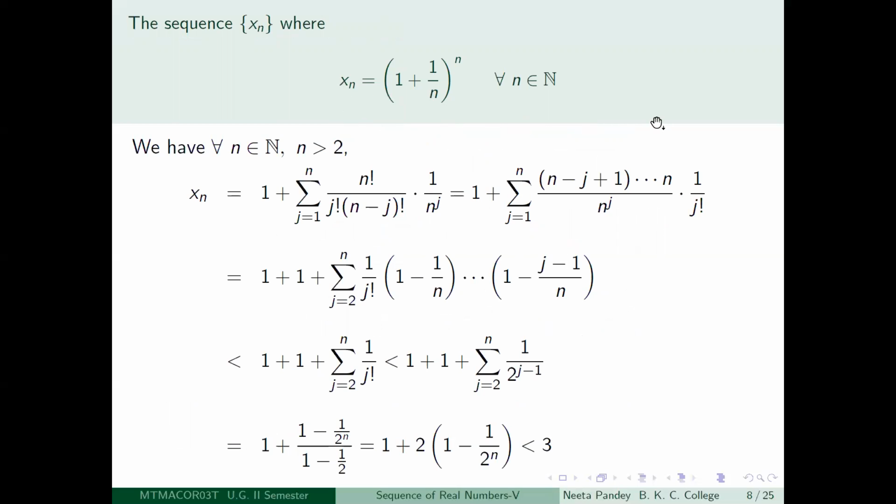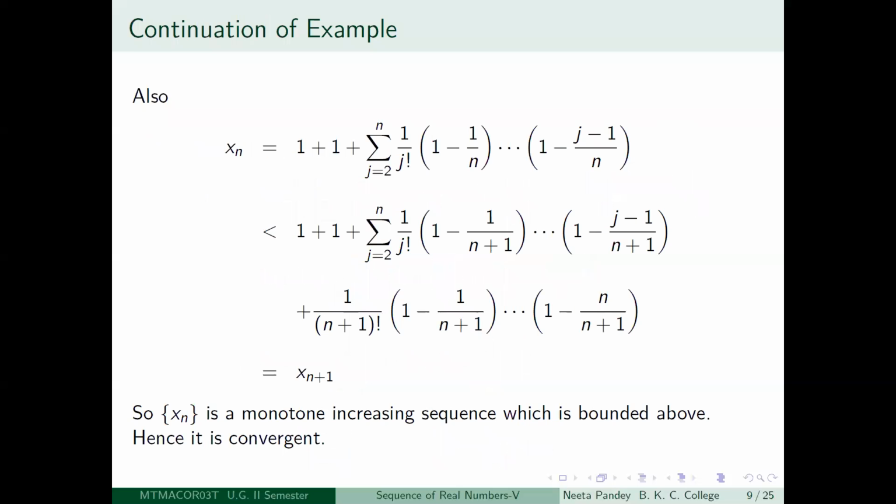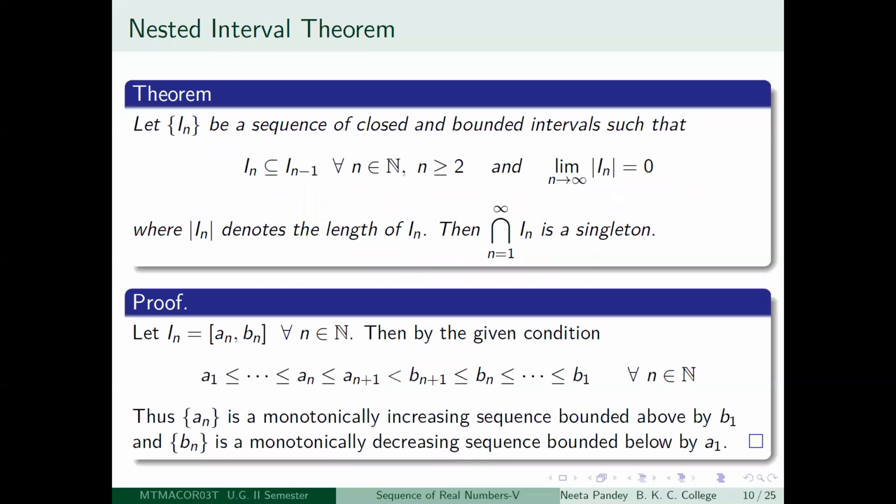So the sequence looks, at least its nature is quite similar to the previous one, but we don't know whether it converges to the same limit or not. That we don't know. And we have not given any name to what the limit is going to be. The reason is not extraordinary. The reason is that actually it will also converge to e, which we will show after a few lectures.